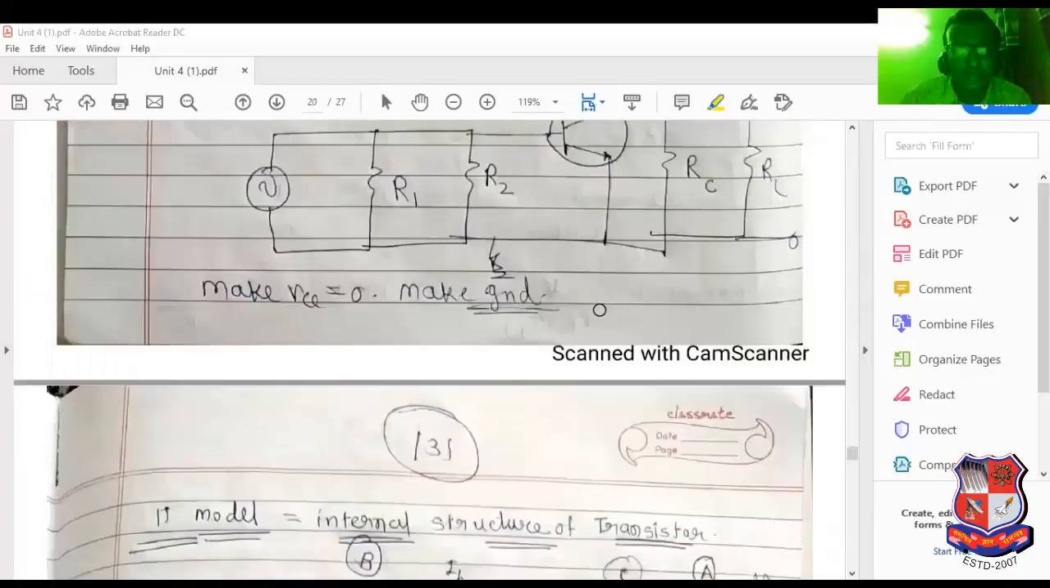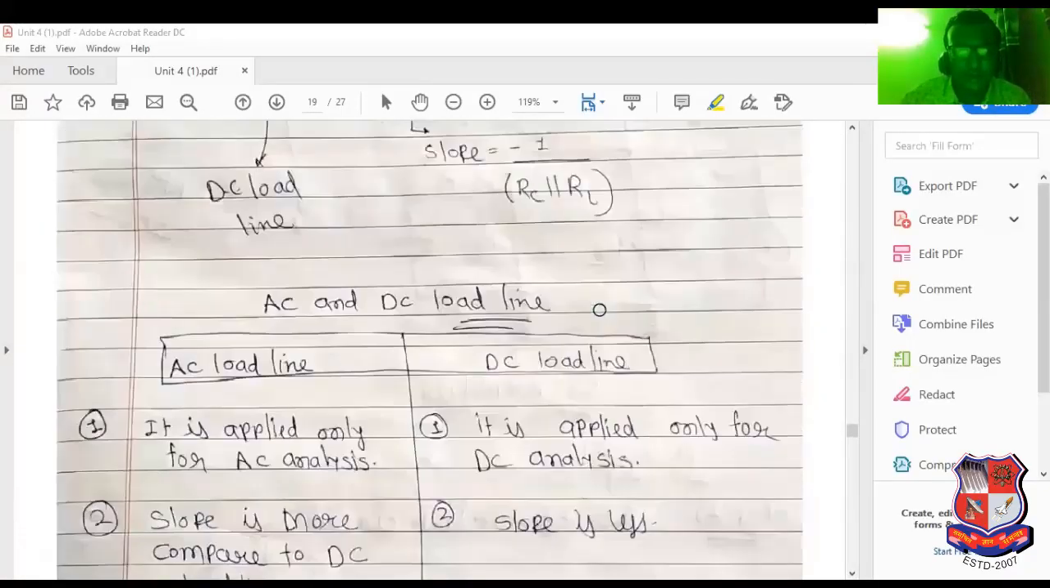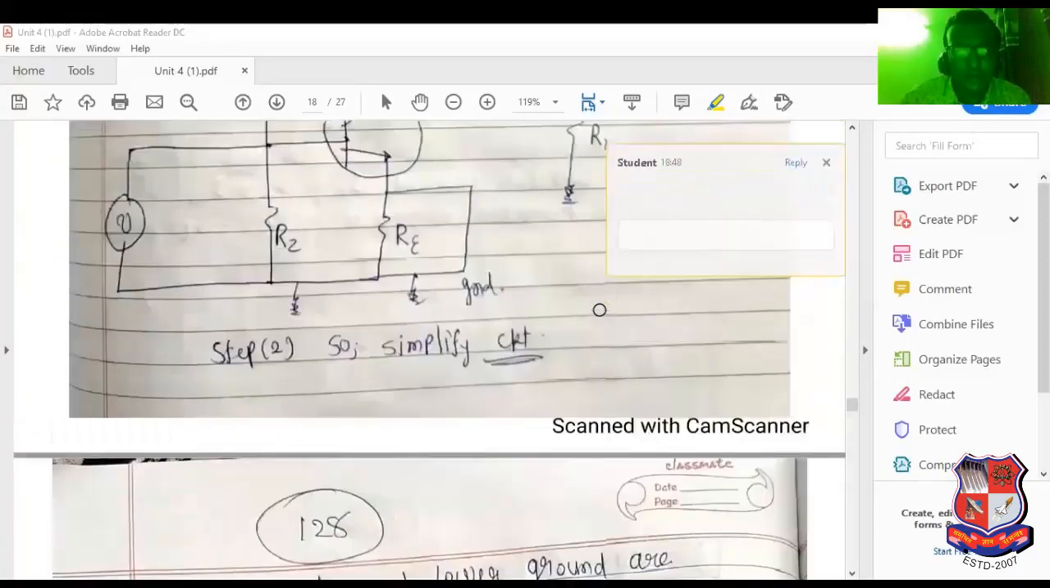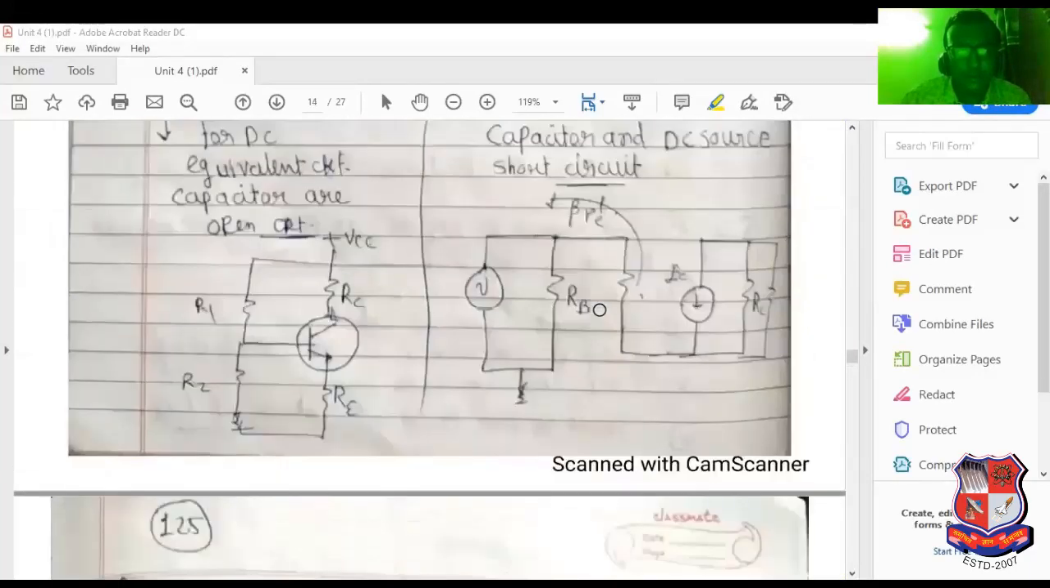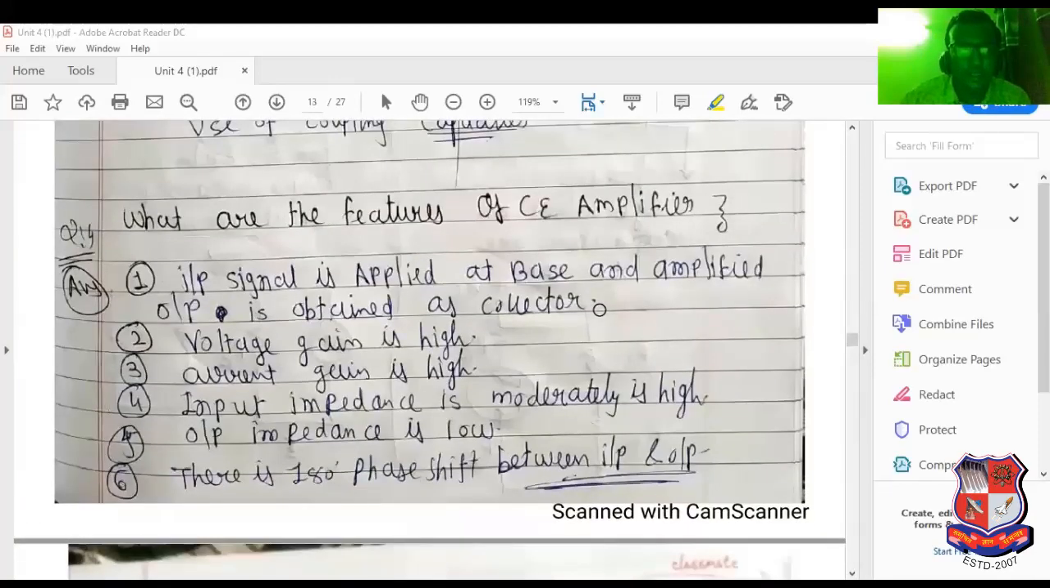What is the advantage of common emitter amplifier? It improves the voltage gain and current gain. See this, this is the advantage. Input signal is applied to the base and amplified output is obtained at the collector. Voltage gain is high, current gain is high, input resistance is moderately high, output resistance is low, and there is a 180-degree phase shift between input and output. So these are the advantages of common emitter amplifier.